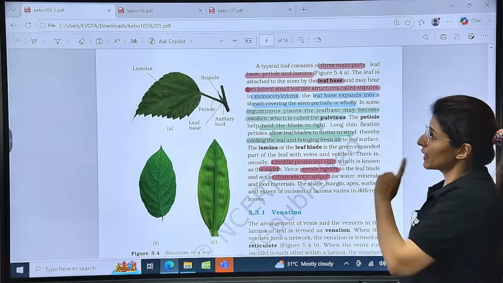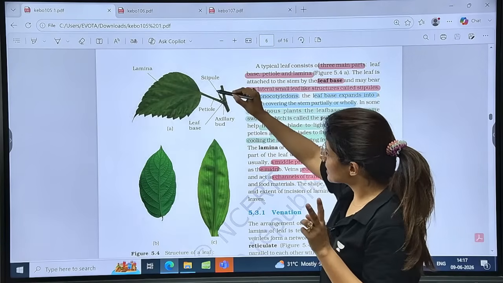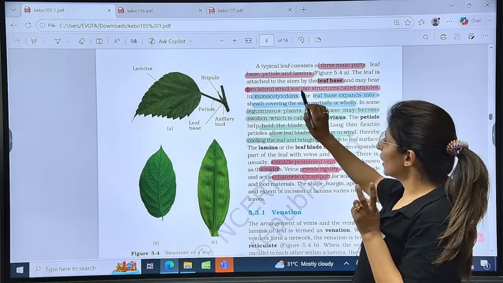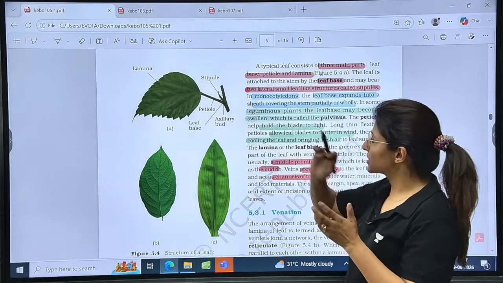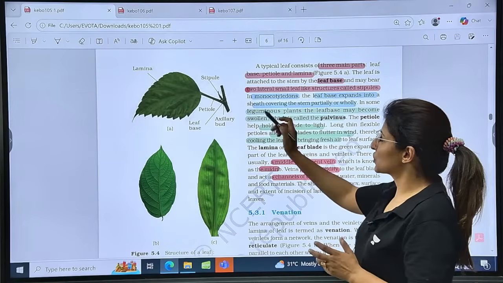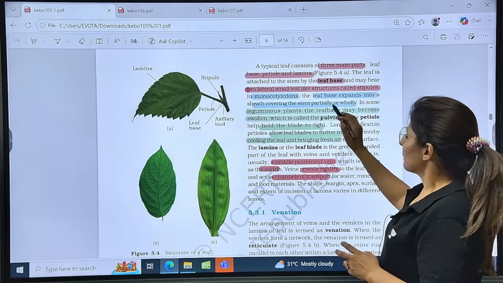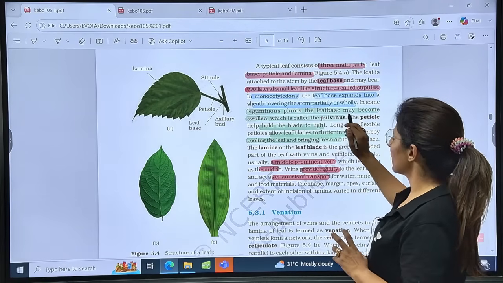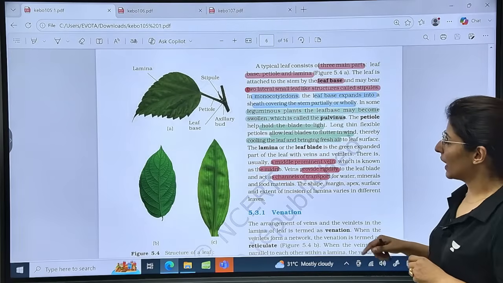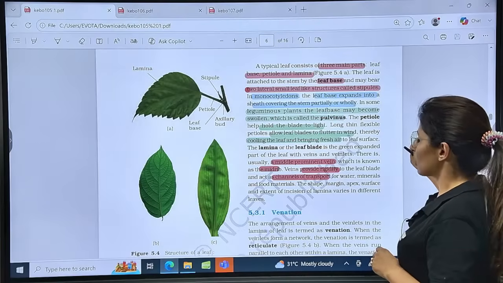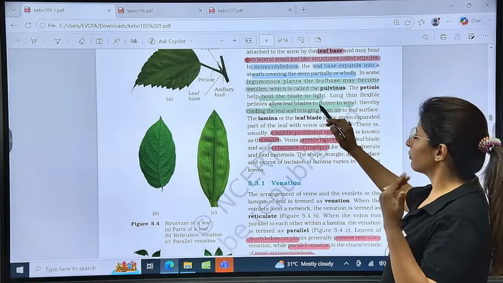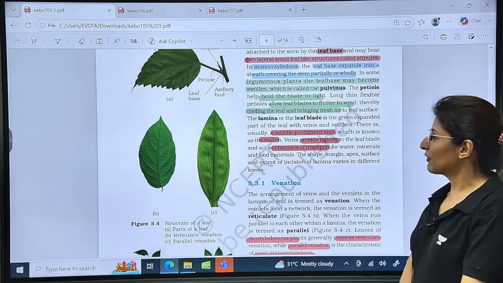Now see, the leaf base can have small leaf-like structures, two in number. So two lateral small leaf-like structures at the base are called stipules. In case of monocots, guys, the leaf base will expand to form the leaf sheath surrounding the stem, right? Partially or wholly. In legumes, the leaf base may be swollen and it is known as pulvinus. And the petiole helps hold the blade to light. What is the function of the stalk? The petiole holds the blade to light and it allows the leaf blade to flutter in wind for cooling and bringing in fresh air, right?